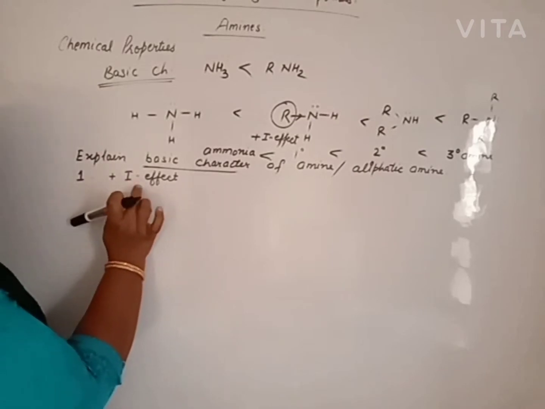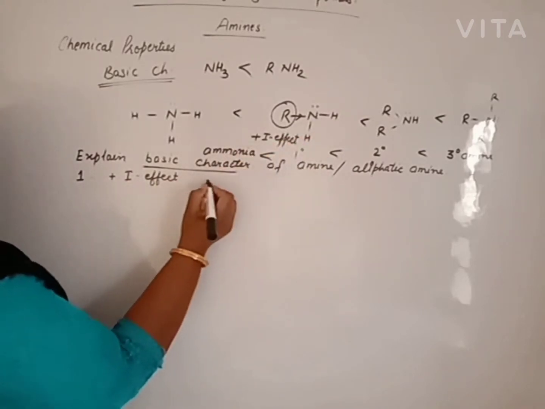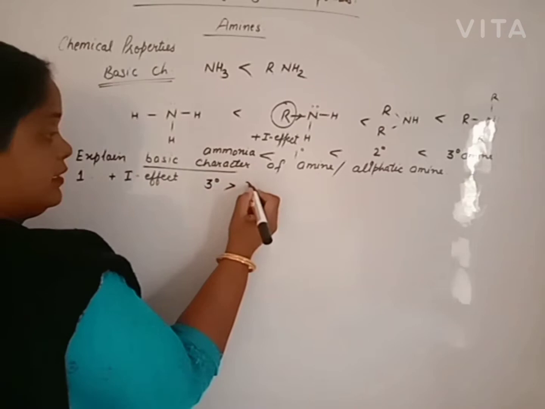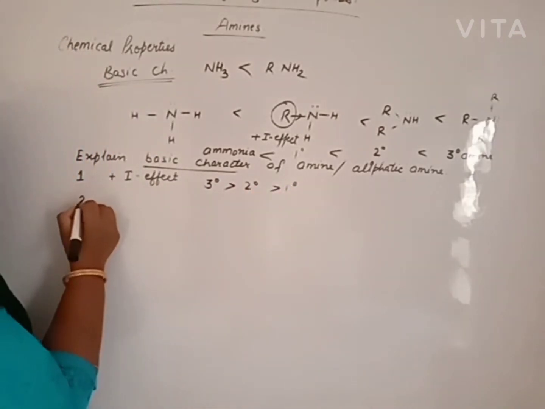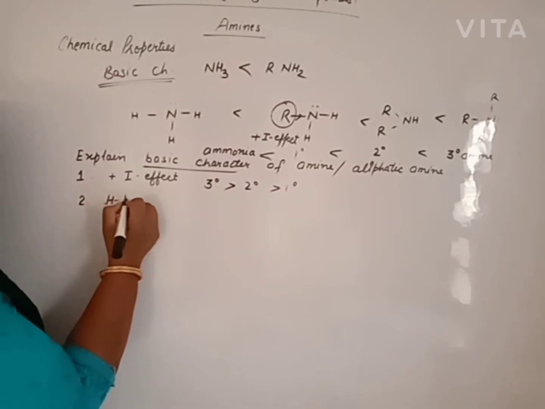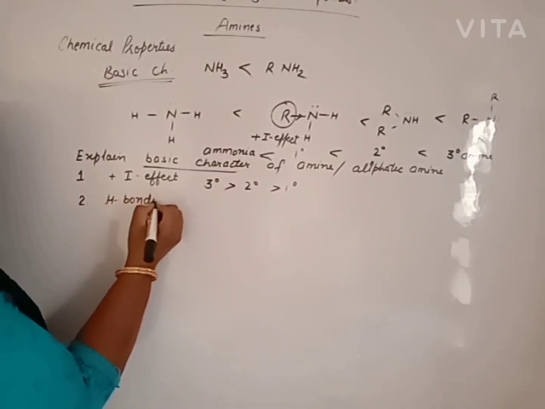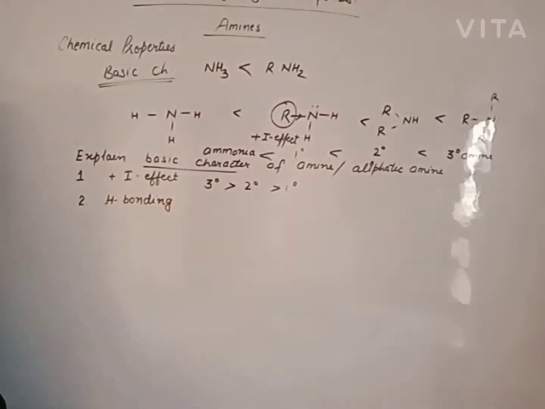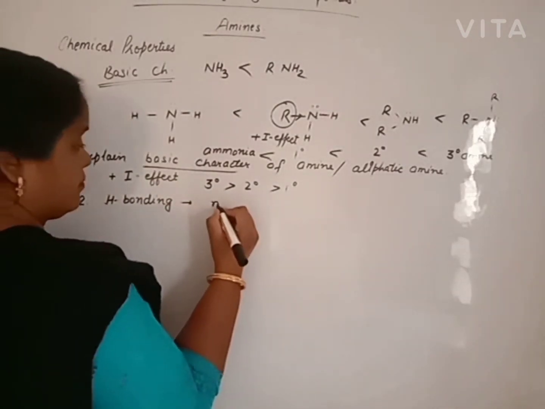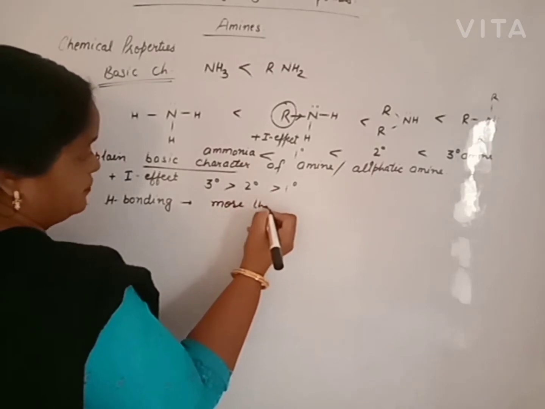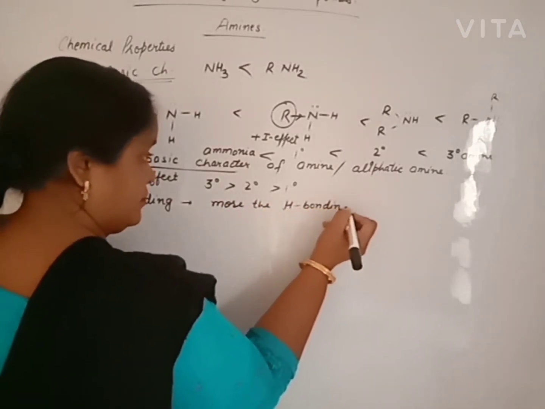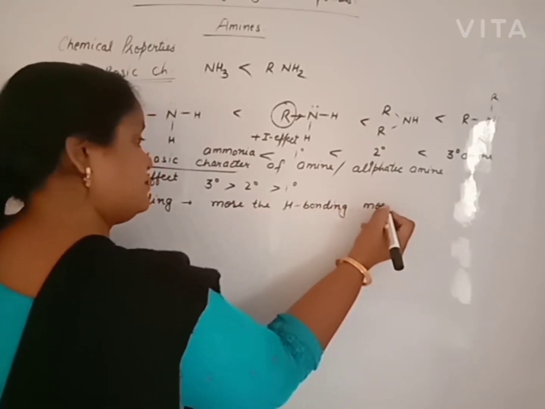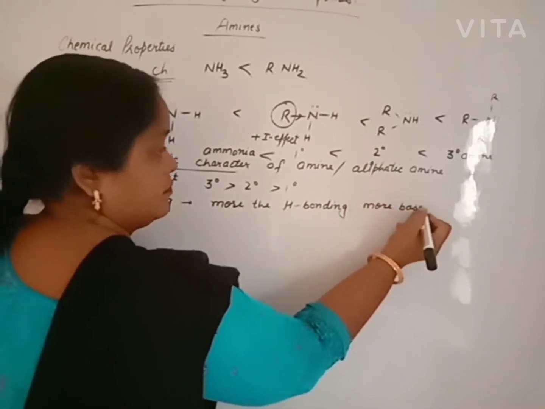The first one, on the basis of the plus I effect, automatically explains tertiary amine is more basic, then secondary amine, then primary amine. On the basis of hydrogen bonding, the more the hydrogen bonding, the more basic the amine.